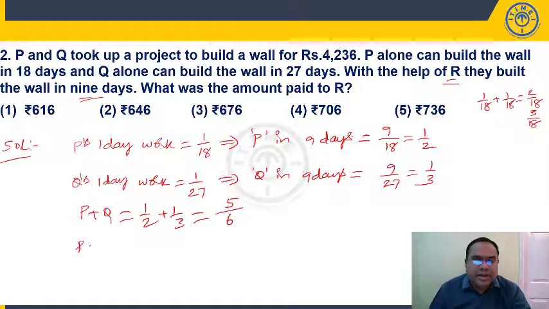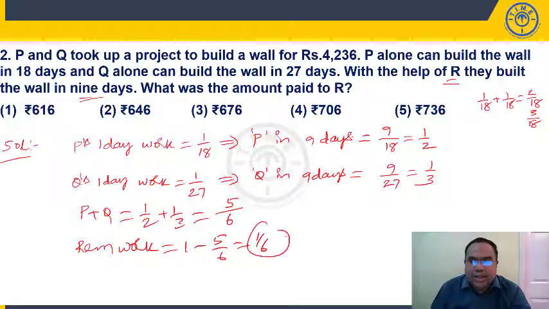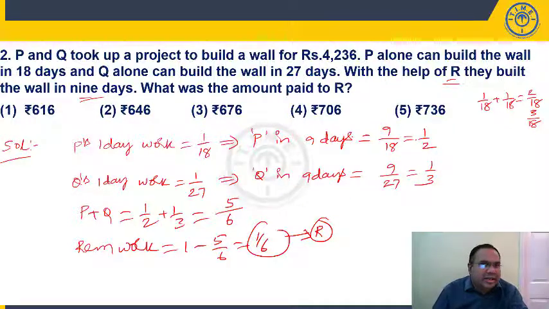So what is my remaining work? Total work is 1 part minus 5 by 6, which is 1 by 6. Who has done this 1 by 6 of the work? P has done 1/2 of the work, Q has done 1/3. The remaining 1/6 should be done by R. Then only the work is completed in 9 days.